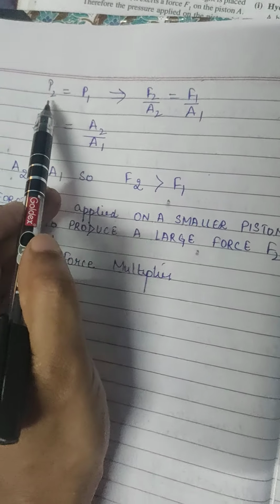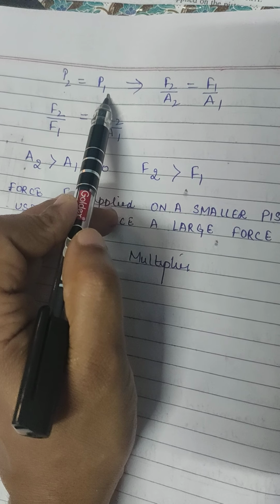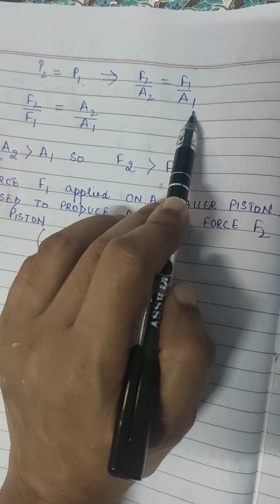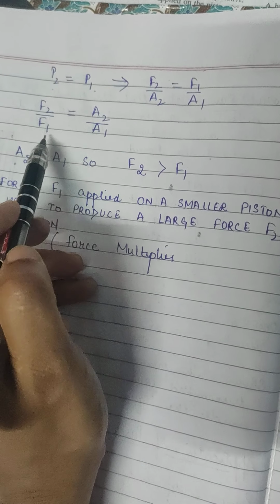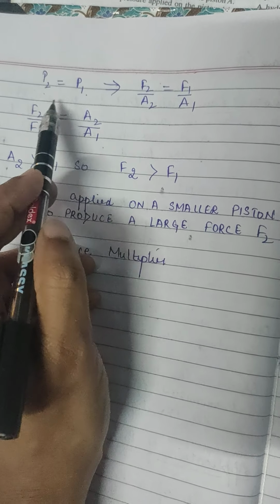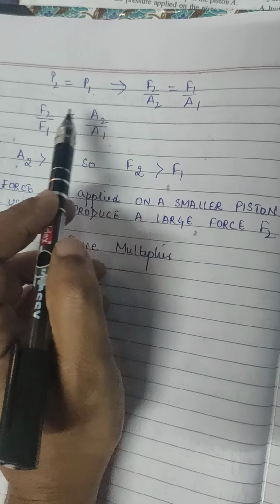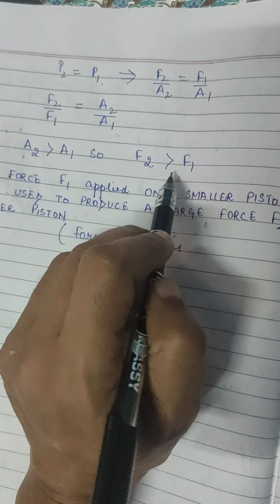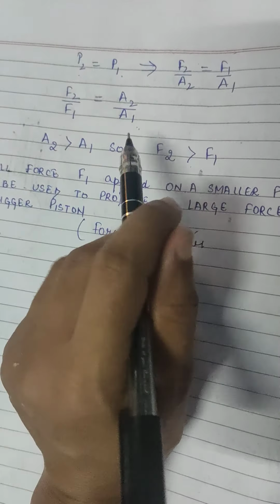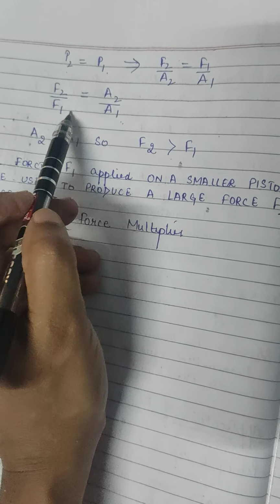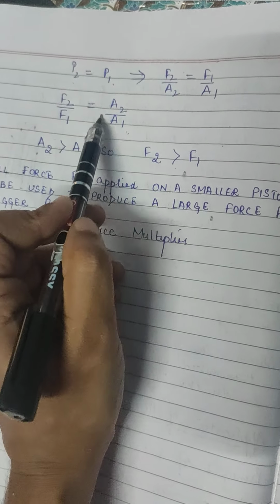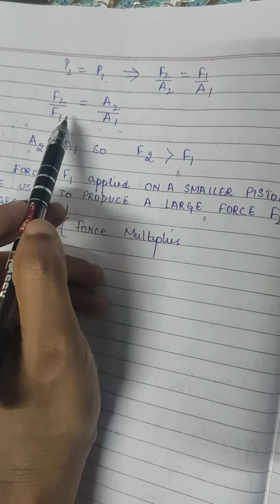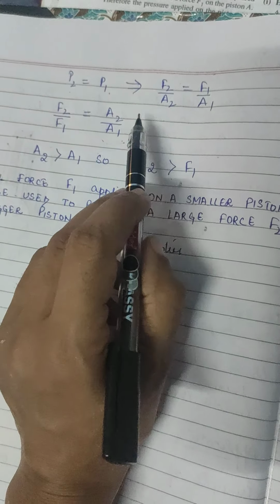So here P2 is equal to P1 according to Pascal's law. So F2 upon A2 is equal to F1 upon A1. So can I write from this F2 upon F1 equals A2 upon A1? These equations are the same. So obviously if A2 is bigger than A1, similarly what will happen? F2 will be greater than F1. You can do it anyway by using any principle of mathematics. Either you can see that, the denominator being smaller, less force is there, less area is there according to our figure. So F2 is greater than F1, and similarly A2 is greater than A1.